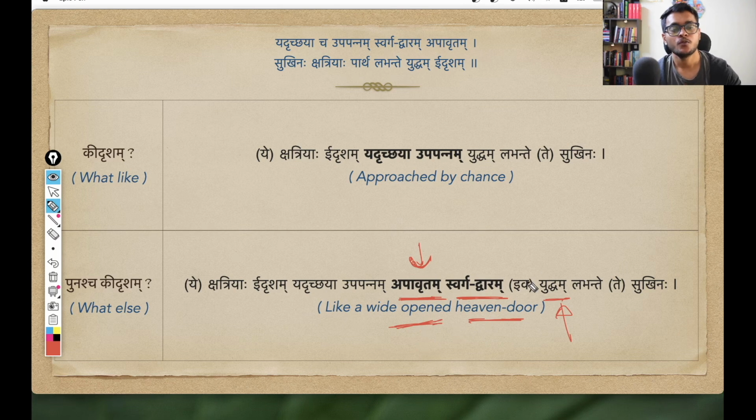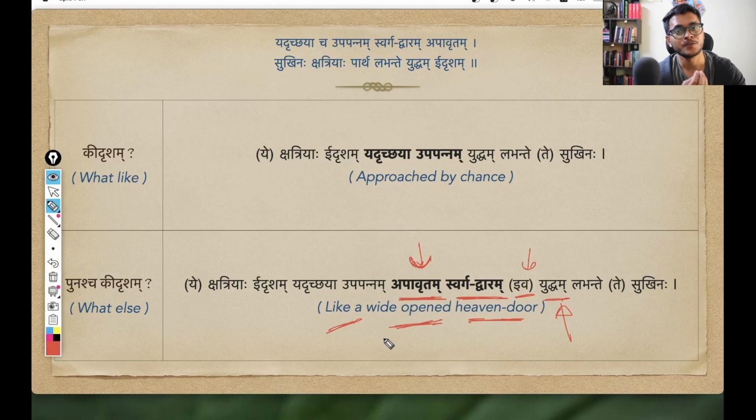And now why I am using this iva: this is an indeclinable avyaya, and iva basically means 'like'. Now when we say naraha simha iva, a man, a person like a lion, simha iva, like a lion. So basically when we draw a comparison, when we give the upama of something compared to something else.